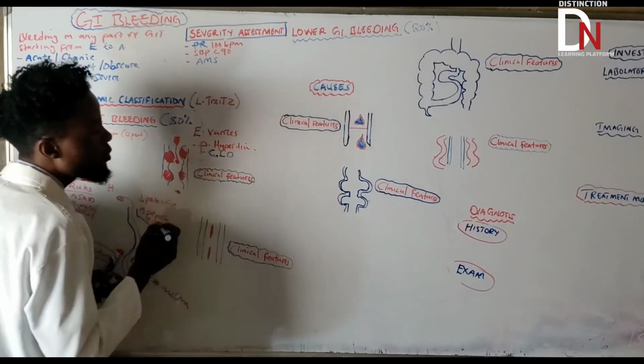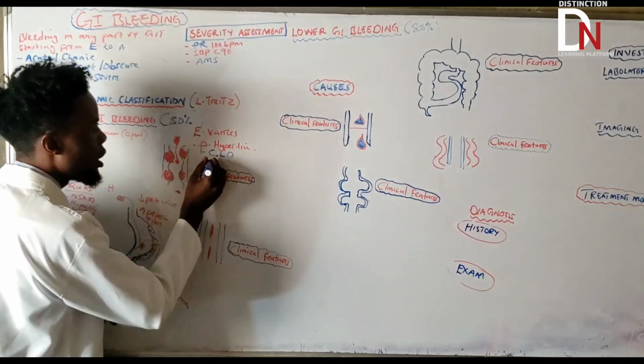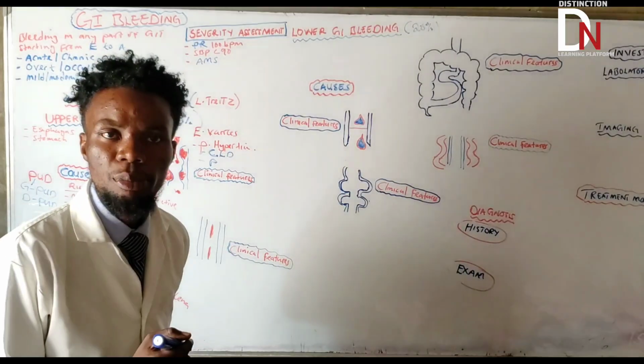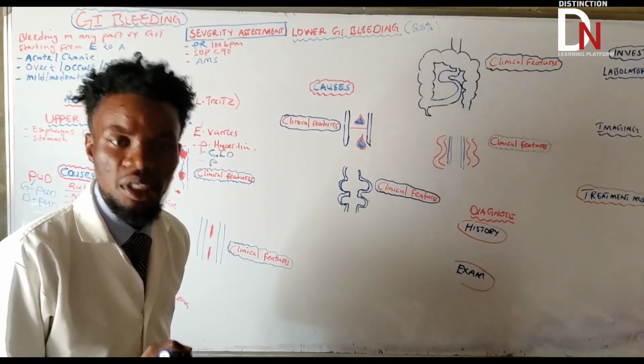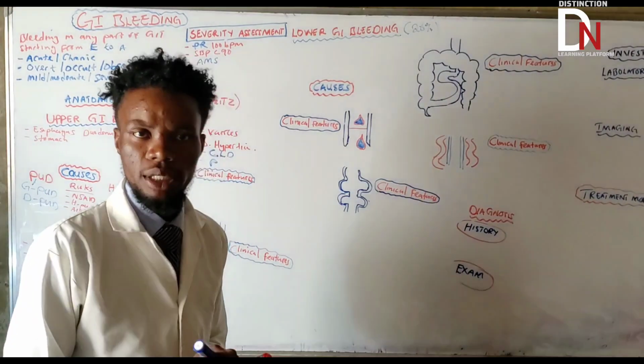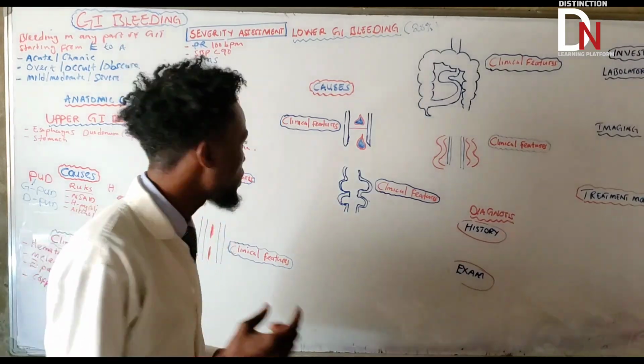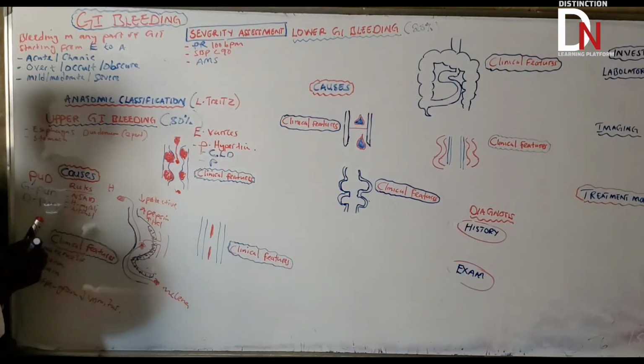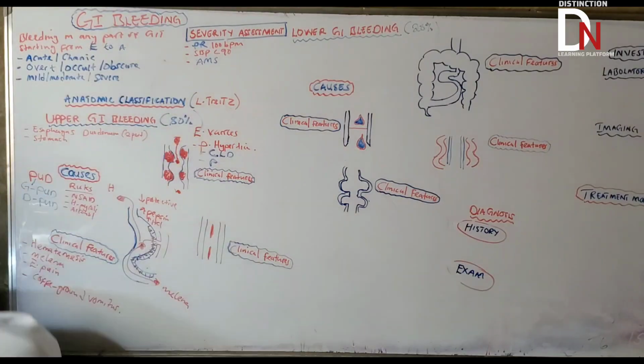There's also portal venous thrombosis. What if there's a thrombus in the portal circulation there, in the hepatic portal vein? If there's a thrombus, there's obstruction to the flow of blood. So what am I saying? So let us illustrate using a diagram here, whatever I'm saying.